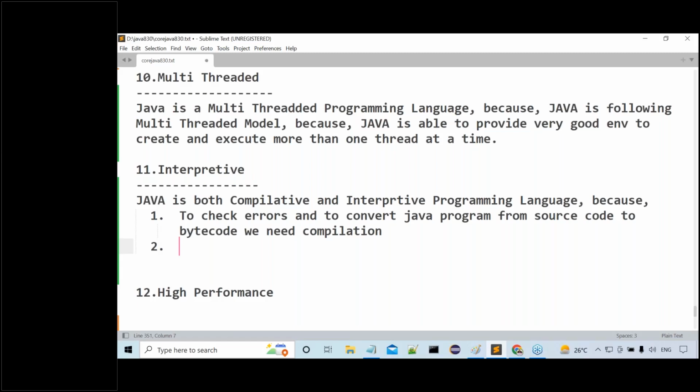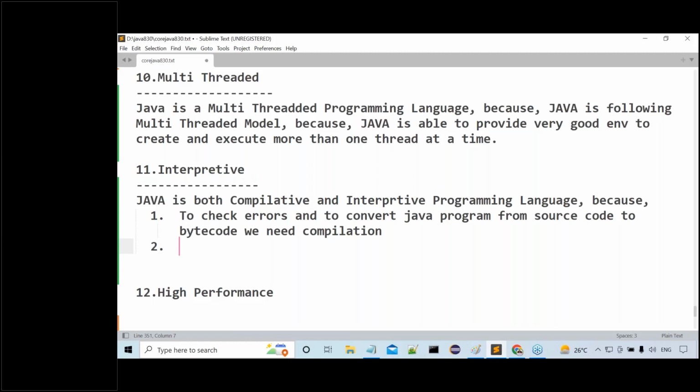Who will execute Java programs? Inside the JVM, who will execute Java programs? The interpreter will execute our Java programs. It means that the interpreter is mandatory for Java program execution or not? So definitely we need what? Interpreter we require to execute our Java program. So Java is an interpretive programming language.